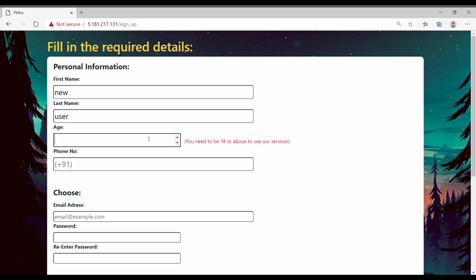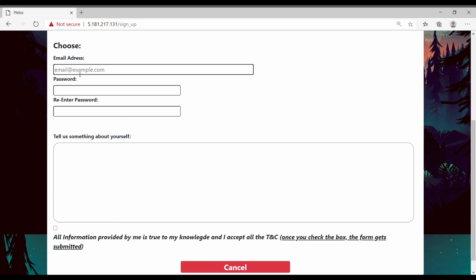and you need to be 18 or above in order to use the website. So as of now, we're just gonna enter 18. So coming to the phone number, for as of now, we're just gonna enter any 10-digit number, and then we need to select an email ID. So calling it new user 1. You need to select a password. Right now I'm just choosing a very simple password, but choosing a strong password is really important.